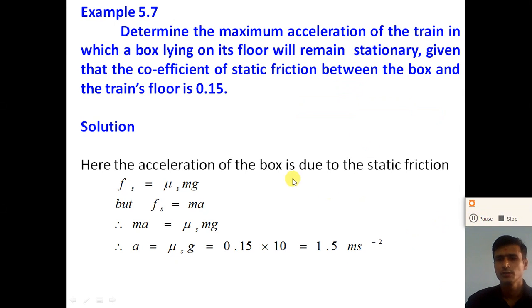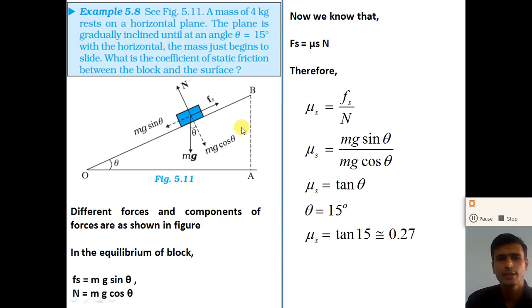Understand? Now dear student, let us see example number 5.8. See figure 5.11. A block of mass 4 kg rests on a horizontal plane.